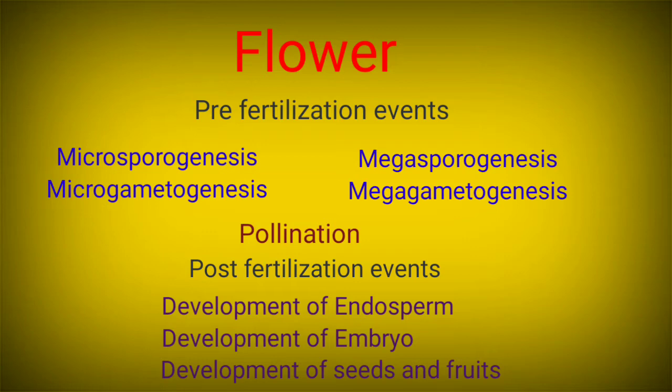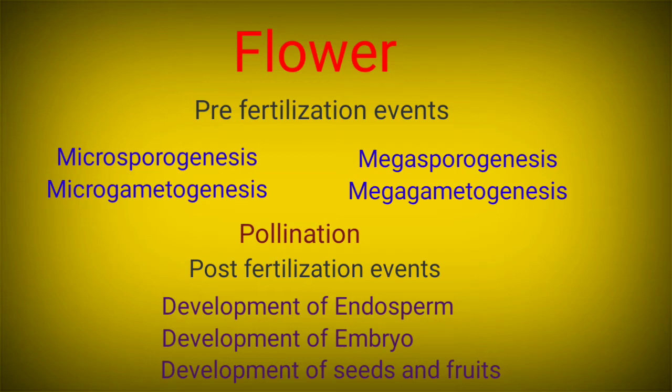After the completion of these two steps during the pre-fertilization event, our next very important event was pollination. It was the transfer of pollen grain to the stigma of the flower, which is part of the female reproductive organ. After pollination, the fertilization event happened. During the fertilization event, the male and the female gamete fused with each other.